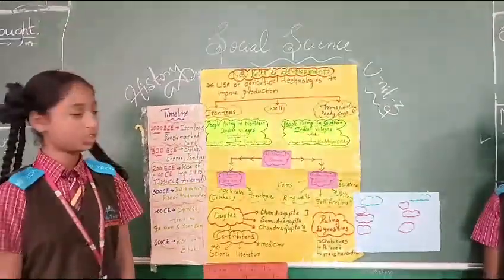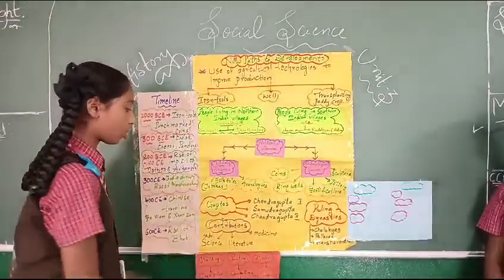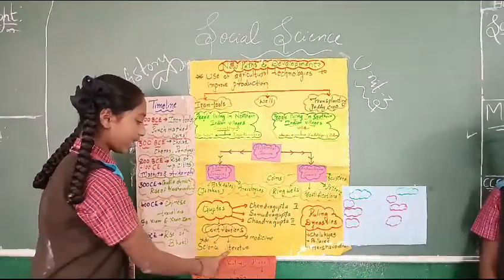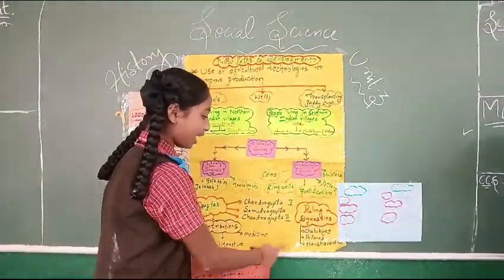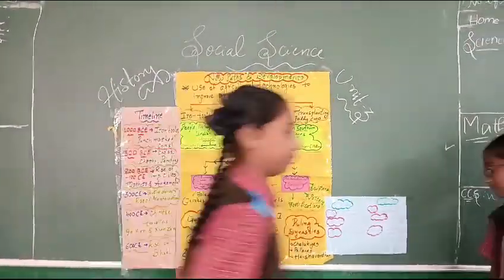Let us learn about the Guptas: Chandragupta I, Samudragupta and Chandragupta II. Contributions: advances in science, literature and medicine. Ruling dynasties: Chalukyas, Pallavas and Harshavardhana. Let us continue with Sushita.